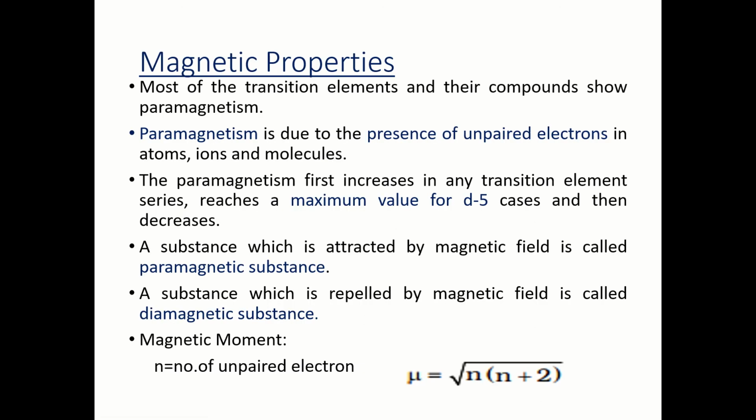The magnetic properties. Most of the transition elements and their compounds show paramagnetism. Paramagnetism is due to the presence of unpaired electrons in atoms, ions, and molecules. The paramagnetism first increases in any transition element and reaches a maximum value for d5 and then decreases.